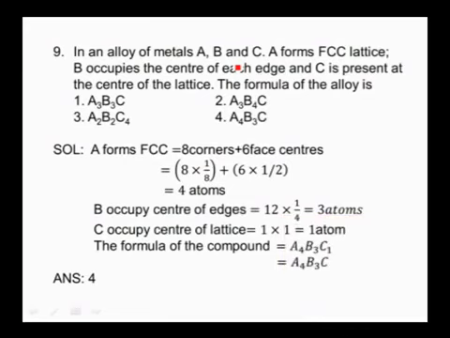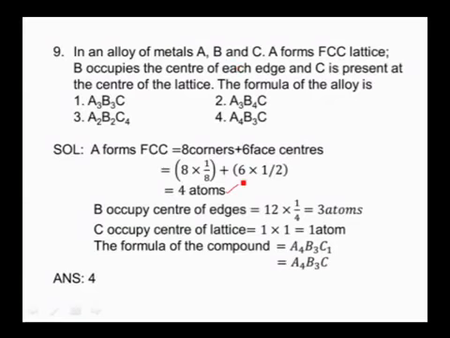In an alloy of metals A, B and C, A forms FCC lattice, B occupies the center of each edge and C is present at the center of the lattice. The formula of the alloy is, now see here, A forms FCC lattice, means A is present at 8 corners and 6 face centers. So if you calculate the contribution of 8 corners and 6 face centers, we can get 8 into 1 by 8 plus 6 into 1 by 2, which is equal to 4 atoms here.